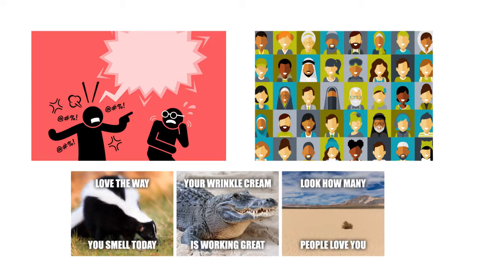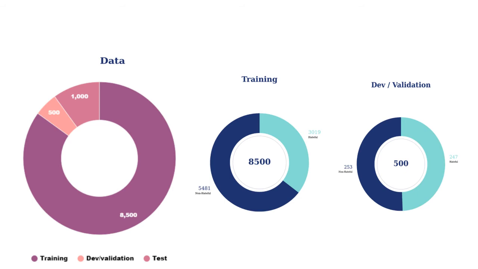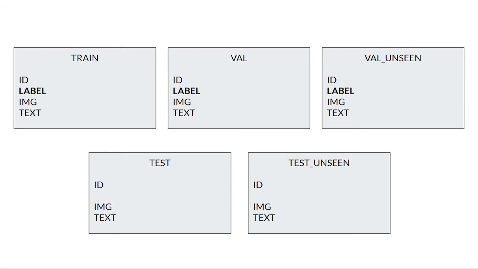To tackle this problem, AI can help us by identifying the bad from the good ones, analyzing both image and text. So Facebook launched a contest, the Hateful Memes competition, where your model must identify those direct and indirect attacks, and its performance is measured by its accuracy and AUC score obtained. The dataset provided has 10,000 samples, and is composed of 3 files: train, validation, and test, all of them being unbalanced. The test file is provided unlabeled because it is the one that the competition uses for the model's evaluations. In phase 2 of this competition, more files were added in order to extend the dataset.